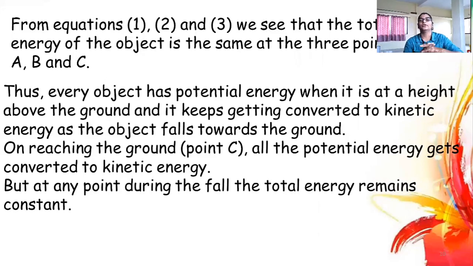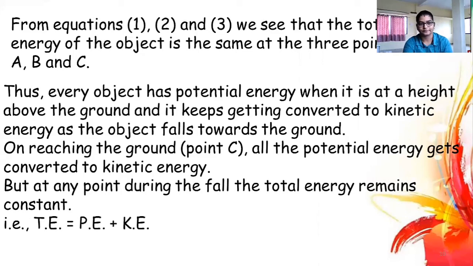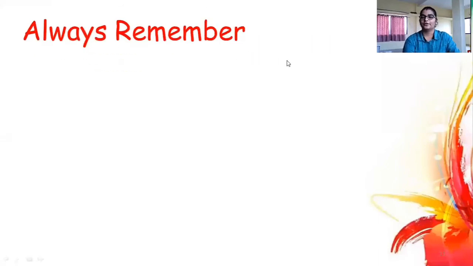So at any point during the fall, whether at point A at height h from the ground, in between the height and the ground, or just reaching the ground, the total energy of the object remains constant. In this way we can prove the law of conservation of energy, that the total energy of the object during free fall remains constant. So always remember this during free fall.